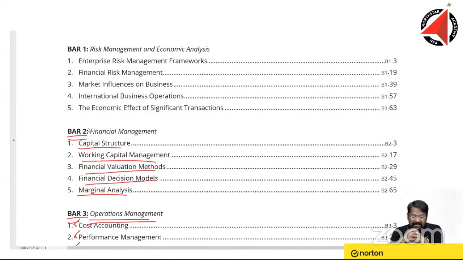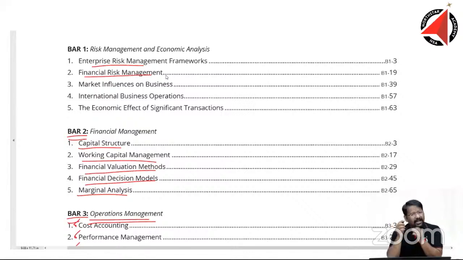About BAR 1: risk management and economic analysis, enterprise risk management framework, financial risk management. These are little theoretical topics. In case you love theory, you will like this. In case you don't love theory, it's okay. It's not so dry a topic after all. Market influences on business, international business operations, economic effects of significant transactions. All these topics are fairly easy. They are all 15-20 pages, very small topics, not massively big.